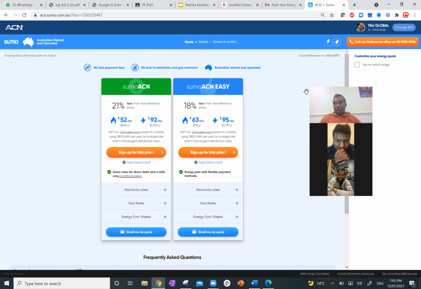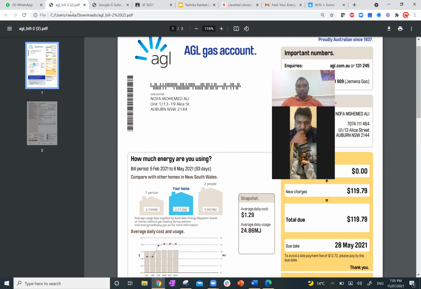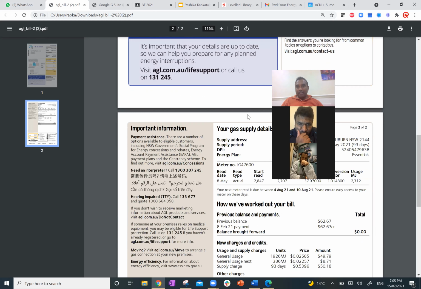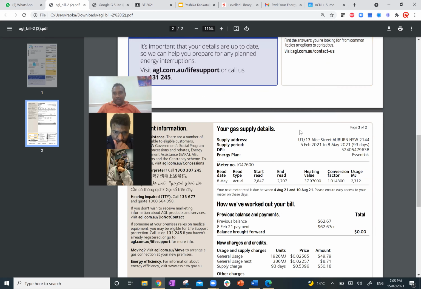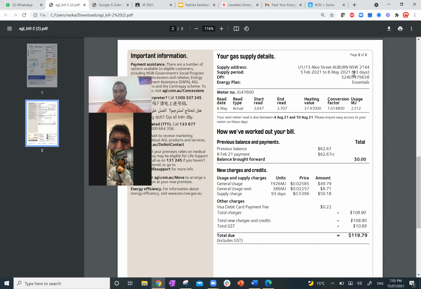Now what you do is very simple. Why we always say that you need a bill is because we want to know how much the customer actually spent, or what the usage is. Usually with Energy Australia, AGL, Origin, the first page has nothing, and the details are on the second page. If you look at the gas bill, you can see the usage is 2312, and they used it for 93 days.